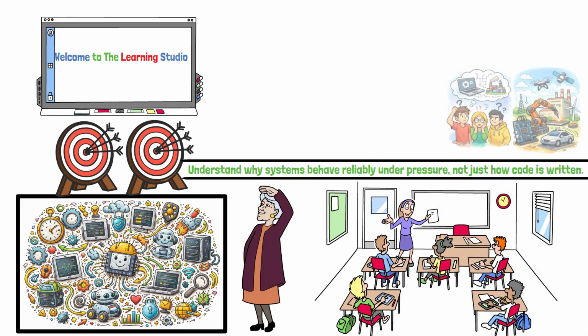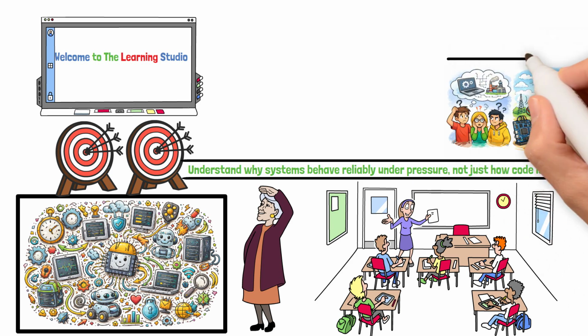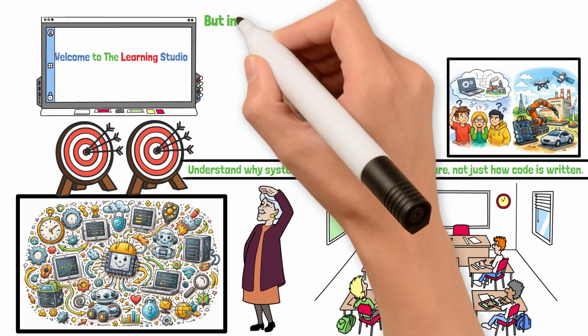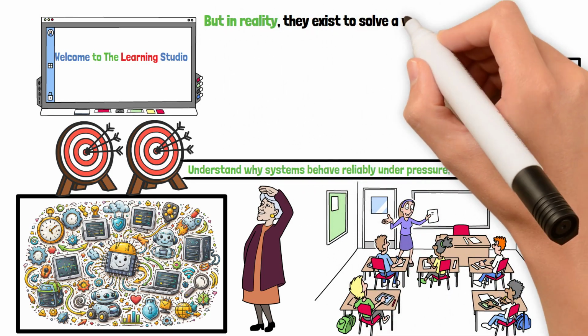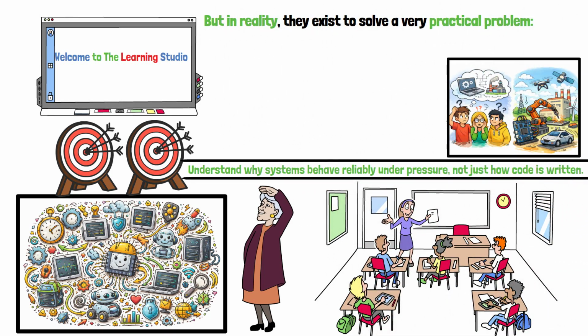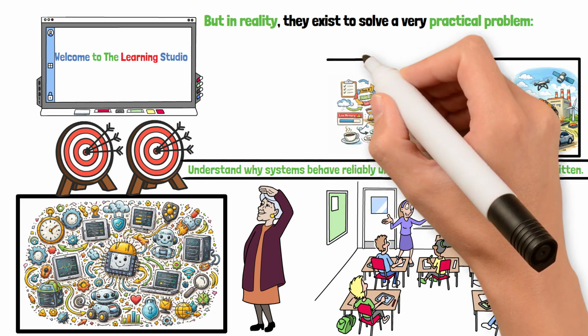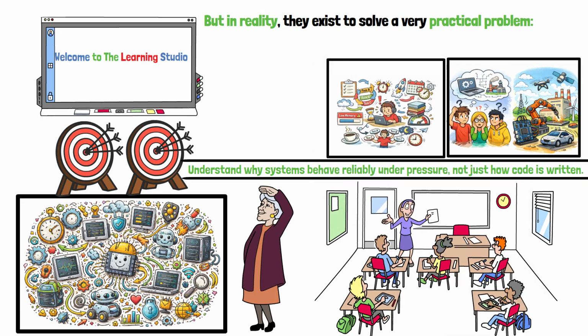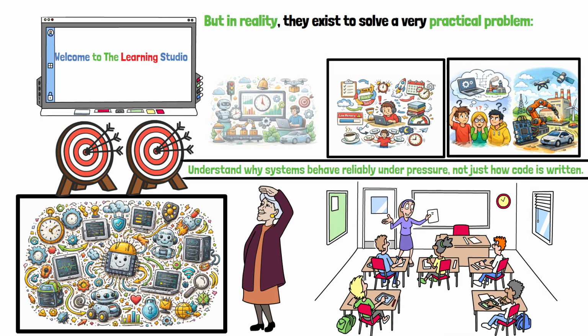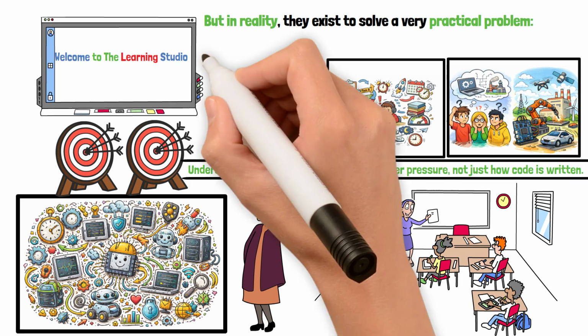Most students think real-time operating systems like FreeRTOS are advanced software meant only for large embedded projects, but in reality, they exist to solve a very practical problem: how to manage multiple tasks on a small system without missing critical deadlines. Unlike general-purpose operating systems that focus on speed or user experience, real-time systems focus on predictability and timing.